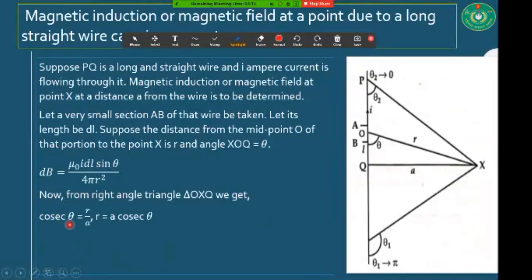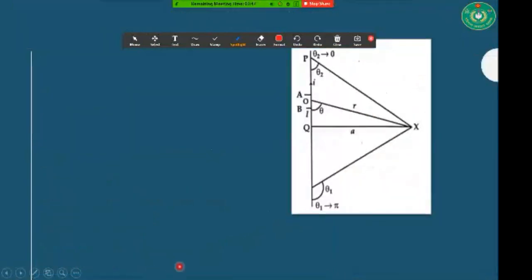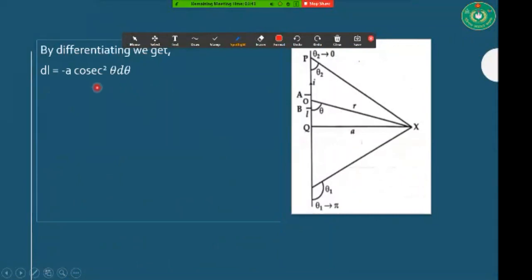Let us take cosec theta, that is r by a. You can see it very easily from this triangle: r is equal to a cosec theta. Again, OQ is equal to l, and from this l is equal to a cot theta, which is very easy to determine. Cot theta is equal to l over a, and by differentiation we get dl is equal to minus a cosec square theta d theta.